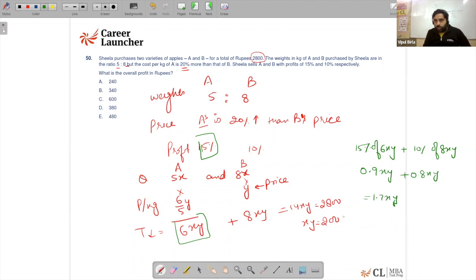Now we know the value of xy is nothing but 200. So that's going to be 1.7 into 200, which is coming out to be 340, the answer to this question. So again, a question which is based on arithmetic, right? So this is how I'll be able to solve it. Moving on, guys.